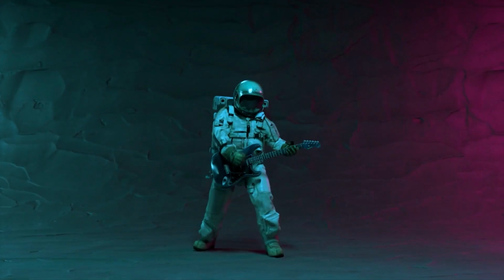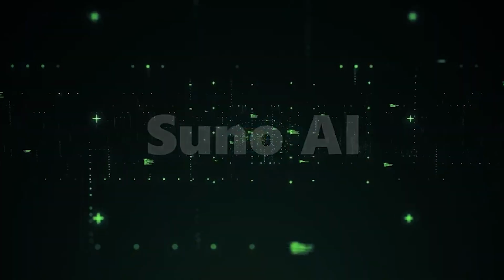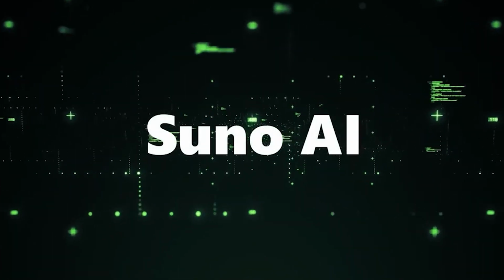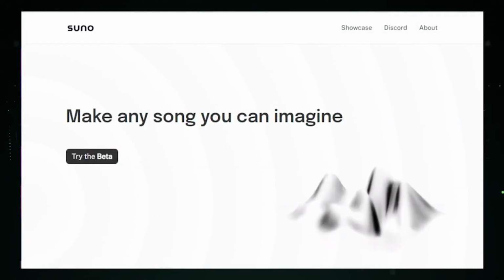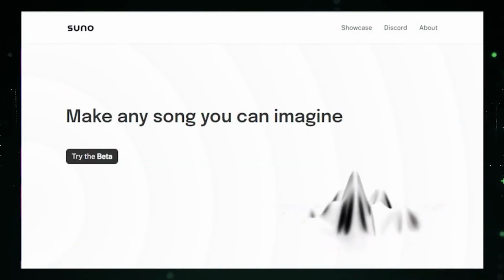Today we will be taking a look at the ultimate guide to using Suno AI v3. That is, how to write a full song using Suno AI v3. And we will also share some interesting prompting secrets.